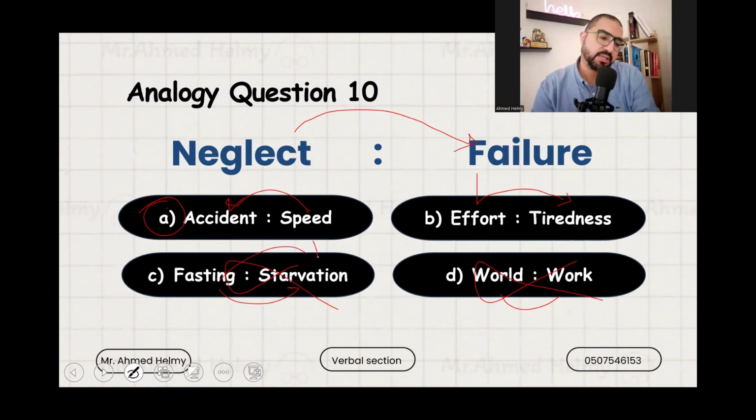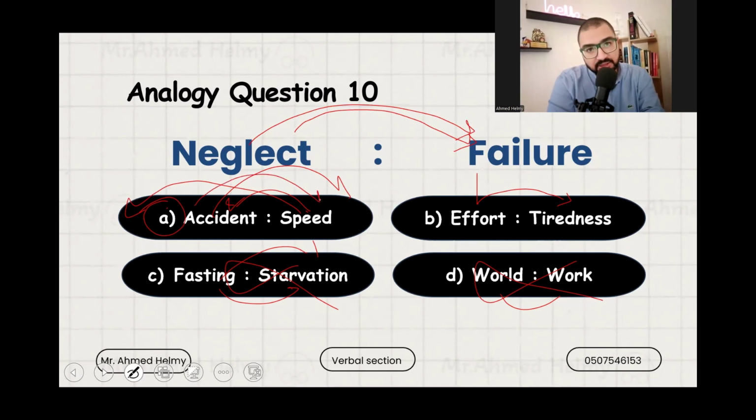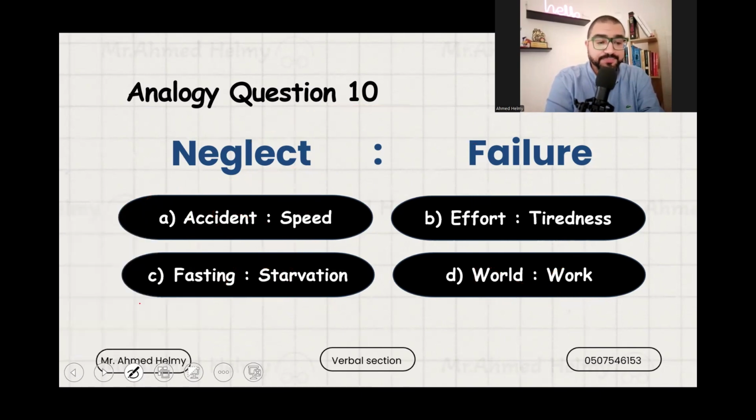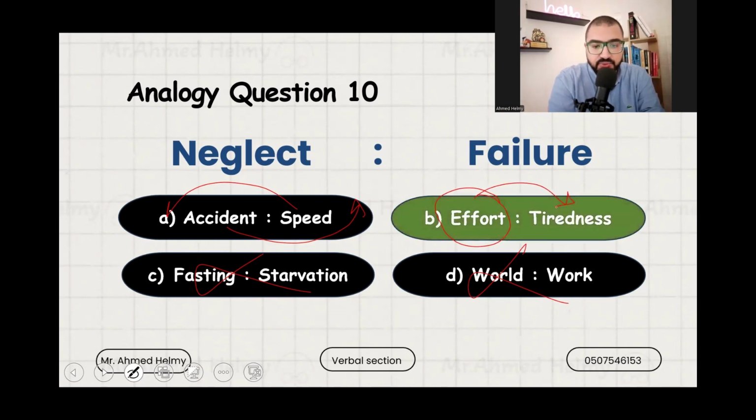Like accidents and speed. Yeah. Speed leads to accident. But it would be correct if they were swapped, if accident was here and speed was here. So neglect leads to failure, but accidents leads to speed, or accidents are the cause of speed. Did you get it? Now this one is wrong. When would it be correct? It would be correct if they were flipped. So if they were flipped, I might choose it and it might be correct. But whatever effort you do, even if it was thinking, you become tired. So effort leads to tiredness.